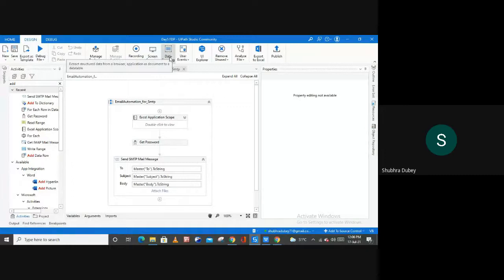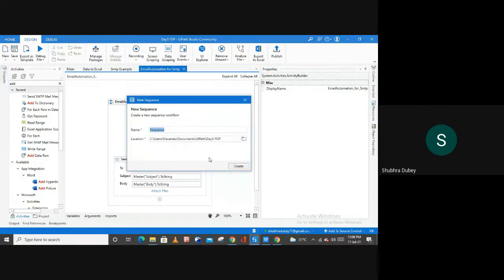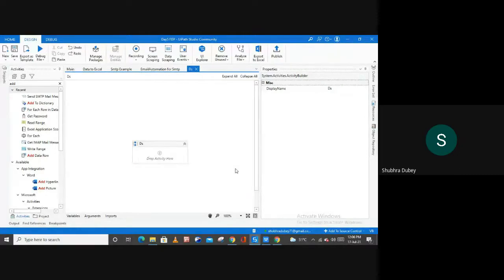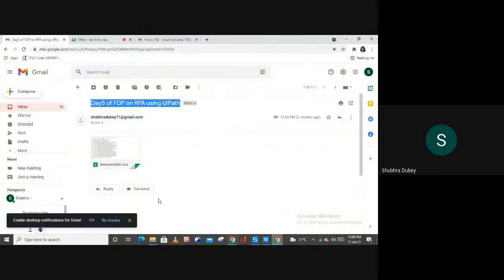This is what screen scraping is. But here we are going to see what data scraping is, right? So this data scraping only extracts the structured data from a browser, application or document and sends it to an Excel file or database, right? Now let me show you the use of this data scraping. Let me create one new sequence for data scraping. Here I'm going to show you how you can extract data from any site you want.